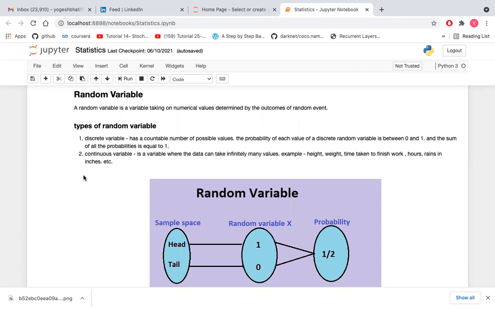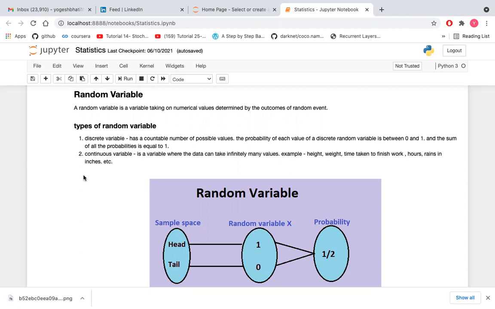Like if we flip five coins and want to answer questions like: what is the probability of getting exactly three heads, what is the probability of getting less than four heads, what is the probability of getting more than one head? We can find these out in a mathematical way: probability of X equal to 3, probability of X less than 4, probability of X greater than 1.